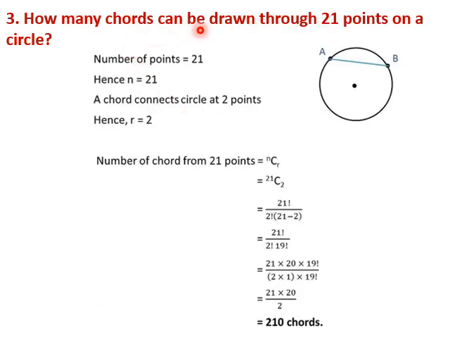How many chords can be drawn through 21 points on a circle? So here n is 21, r is 2. We use the combination formula nCr, 21C2.